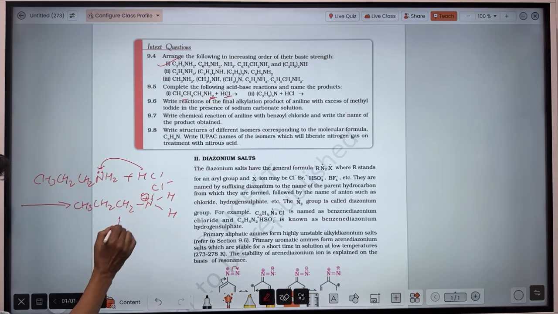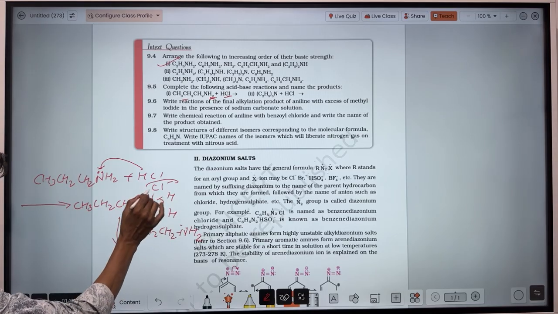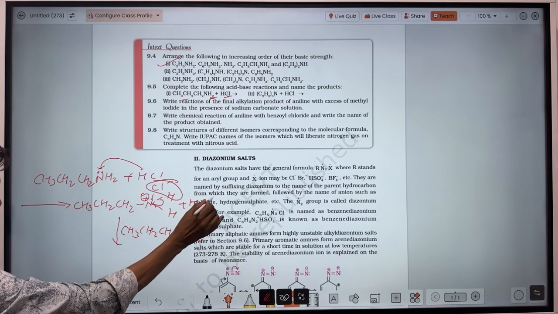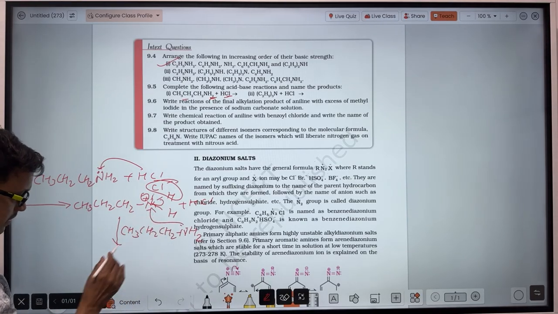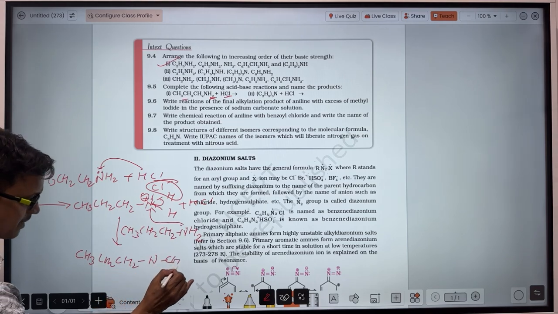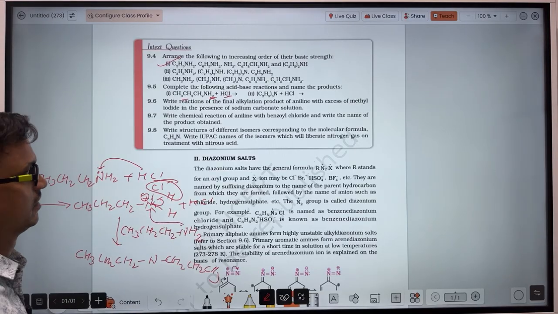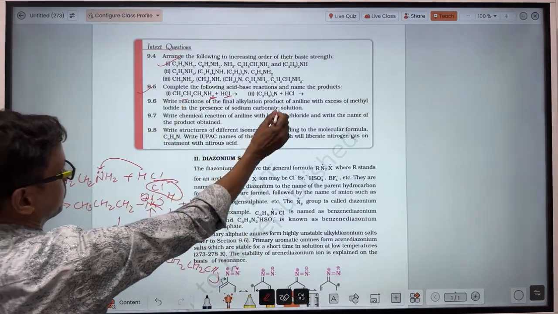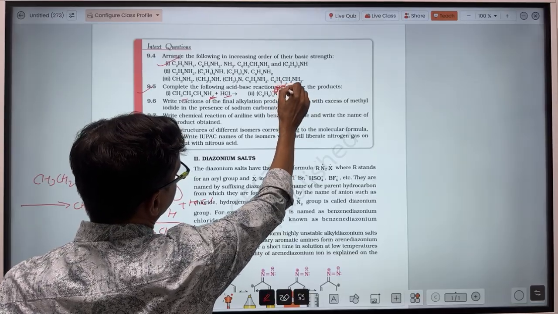Then again, with this aminium ion, the other amine will react in the same way. This releases from here, and finally HCl will form. I am writing it in the same step because you are already familiar. Then this will get attracted and form a secondary amine, and in the same way a tertiary amine will form. Now this one is done. We have positive charge here, NH positive here.